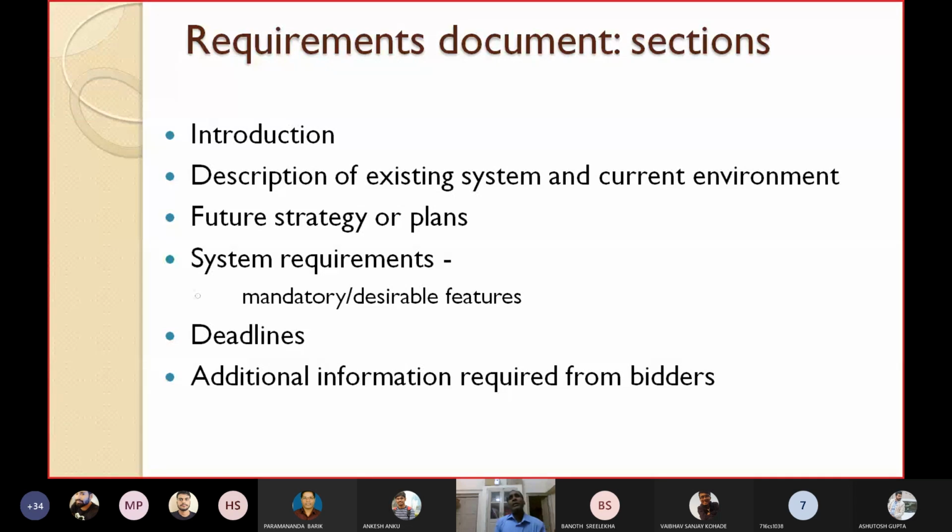So in the requirement document, what sections should be present? You should write down the introduction, a description of the existing system and the current environment, and what your future strategy or plans will be. Then the system requirements, whether they are mandatory or desirable features, and deadlines: within what time you should submit the product. If any additional information is required from bidders, that also you can put in the requirement documentation section.